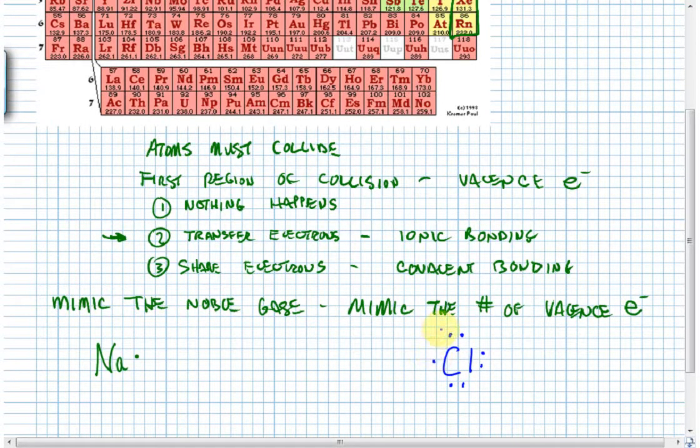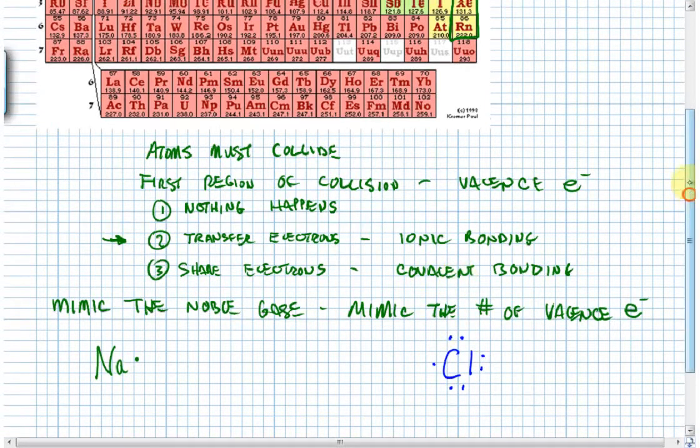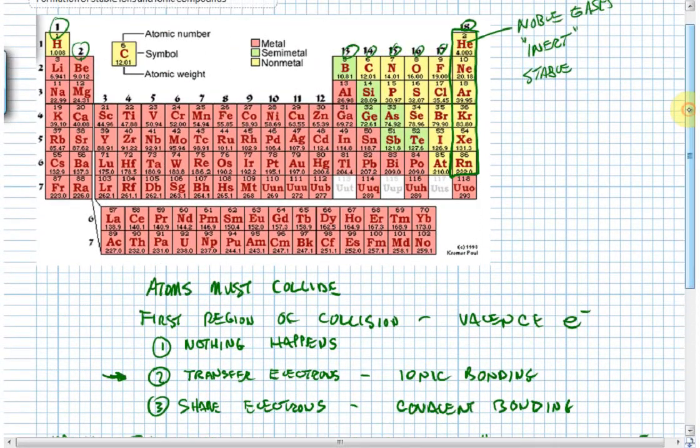Now we start taking a little peek. We're looking at the noble gases, and we're saying to ourselves, what is the shortest route for an atom to get to the same configuration, the same number of valence electrons as a noble gas? Well, here's the situation. If you're on this side of the periodic table, like sodium, sodium is sitting here with 11 electrons. Neon is sitting over here with the perfect number of 10. If sodium can somehow figure out how to lose 1 electron, it becomes the same number of electrons as neon. So that sounds like a pretty good deal.